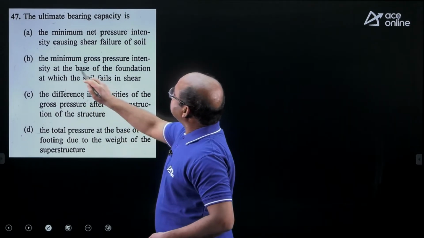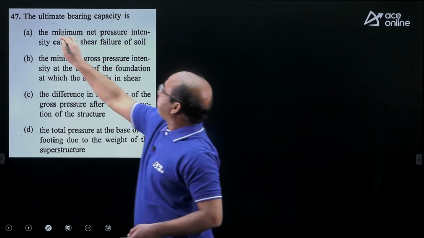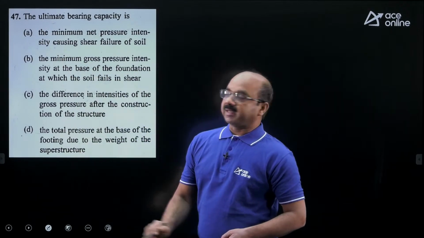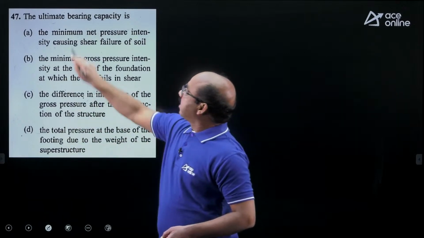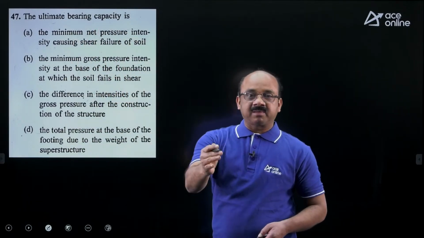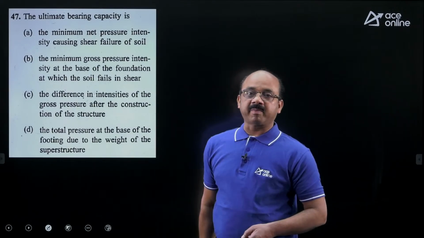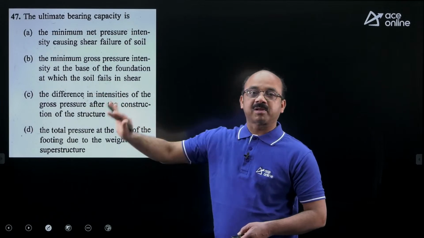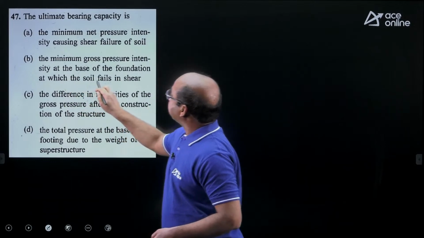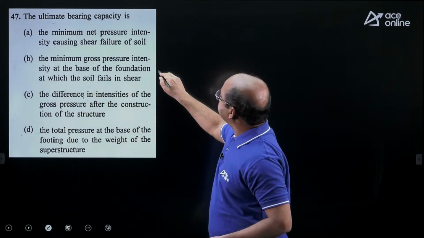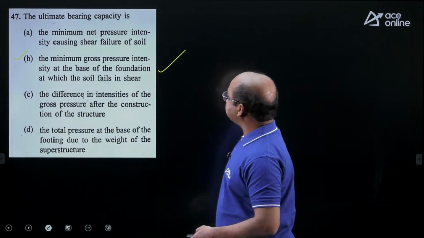Statement number B, the minimum gross pressure. It is not specified here whether net or gross, but unless otherwise specified, ultimate bearing capacity normally means gross ultimate bearing capacity. It is not the net ultimate bearing capacity; the term gross is optional here. So it is the minimum gross pressure at the base of the foundation which can cause shear failure of soil. That's why option B is the correct answer.